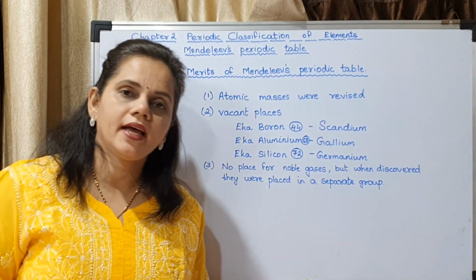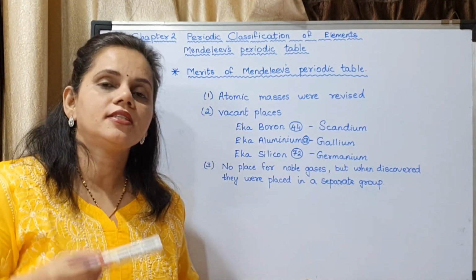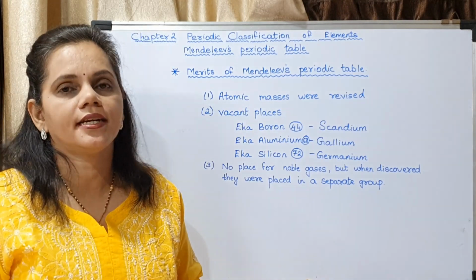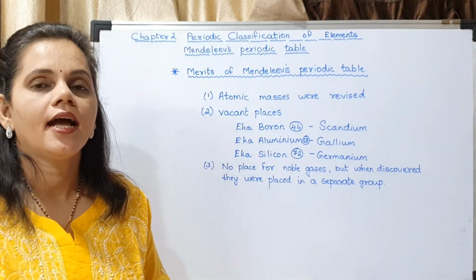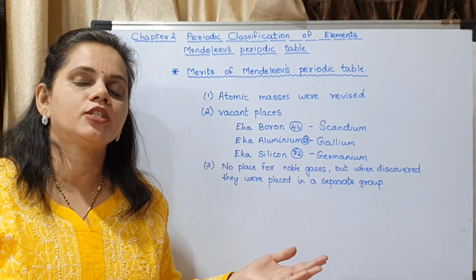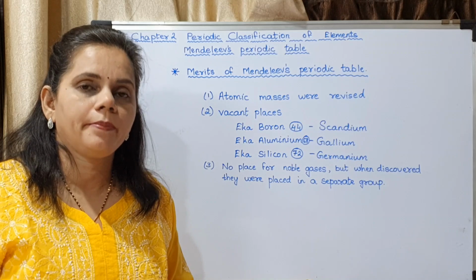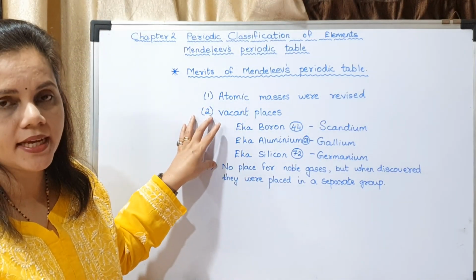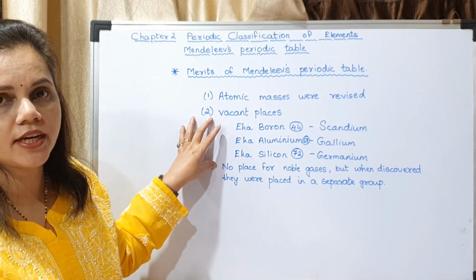What do you mean by amphoteric oxide? The oxide which reacts with both acids and bases is said to be an amphoteric oxide. I repeat, an amphoteric oxide is an oxide which reacts with both acids and bases. So hope you have understood the second property, the second merit of Mendeleev's periodic table.